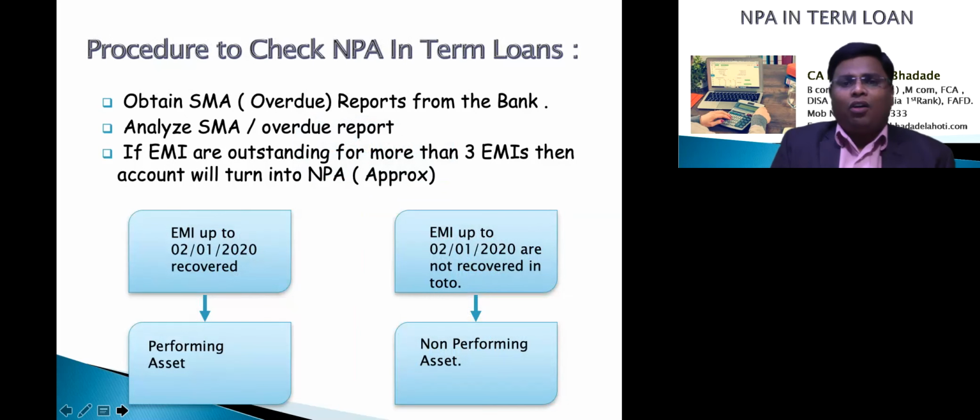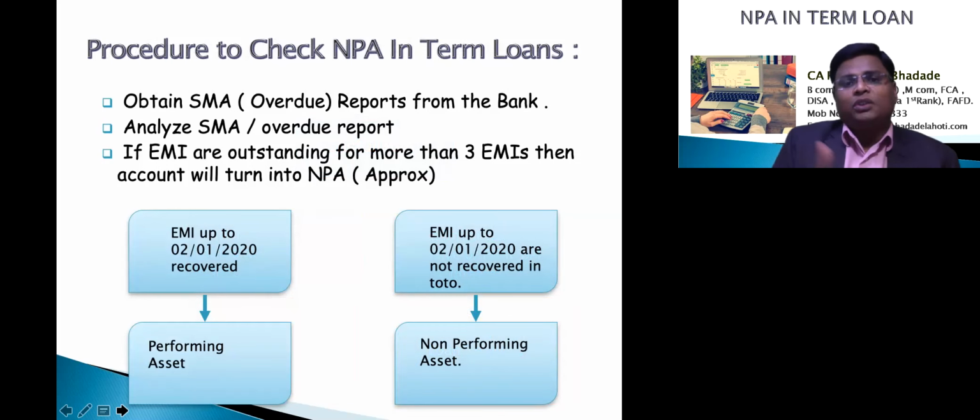Now if we take the SMA report, SMA means special mention accounts. All banks have the system of classifying accounts as SMA, special mention accounts. SMA is further categorized into SMA 0, SMA 1, SMA 2, meaning that if an account is in overdue position up to 30 days, it is classified as SMA 0.